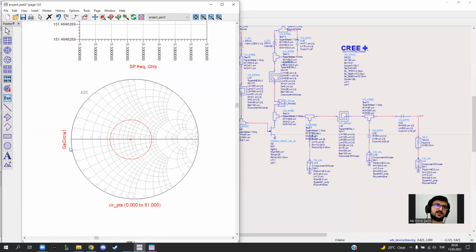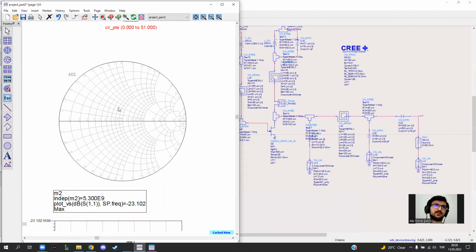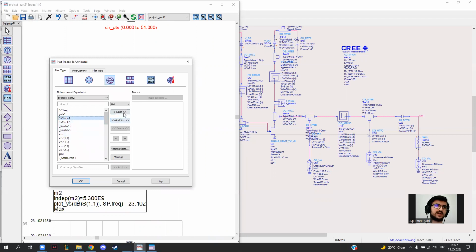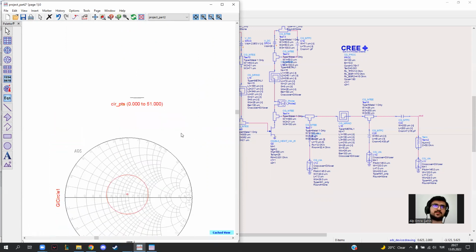This is the GS circle, the input circle, and it is very close to the center of the Smith chart. And for the load side, let me show you the GL circle. I will add it, and as you can see, it is also close to the center. So we have approximately perfect matching at both the input and output side.